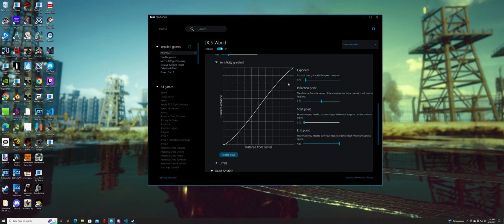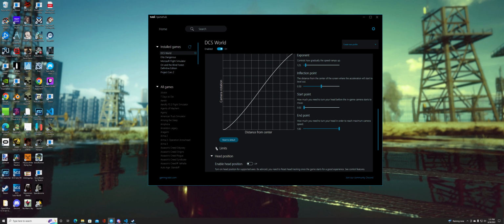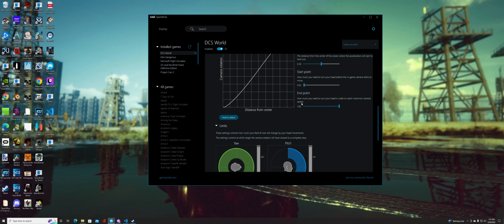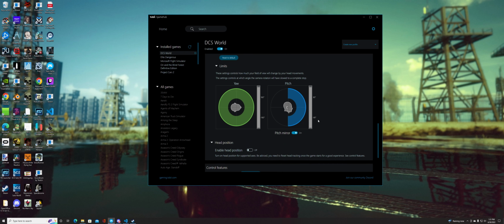Before I forget to mention this, customer support is great for Tobii, and you can just hop into the Discord. It's just amazing. That's one of the reasons why I kept this product, of course. I really, really like it, and customer support is just fabulous. Anyways, I want to keep moving on because I want to get you into the game as quick as possible. And this is the most important thing too: I got this maxed out so I can look behind me, and basically look all around my cockpit.